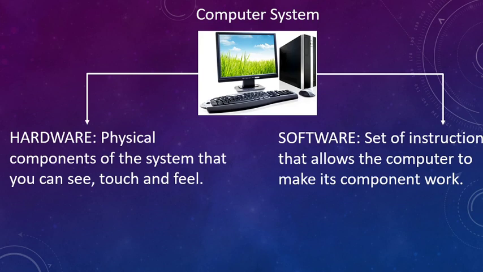So when we are seeing a computer system, that computer system comprises these two terms: hardware, which is the physical part of the computer, and software, which is the logical or programming set of instructions that allows the computer to do some specific task.